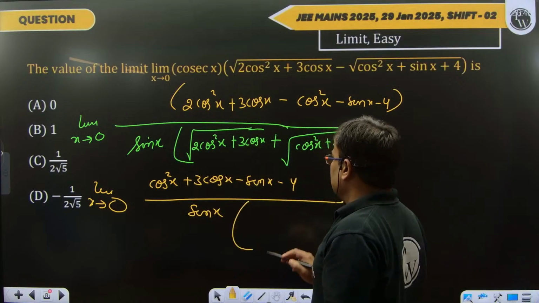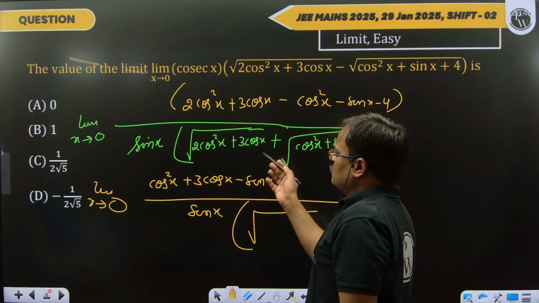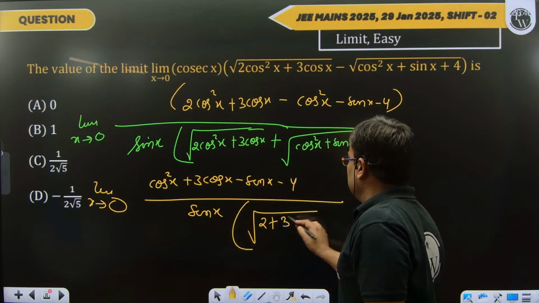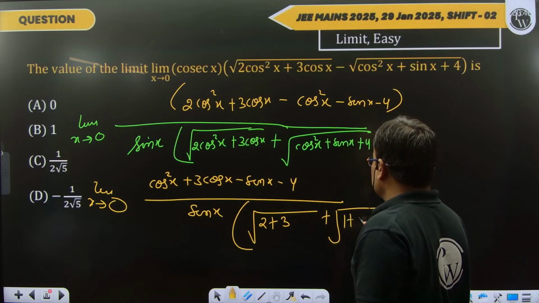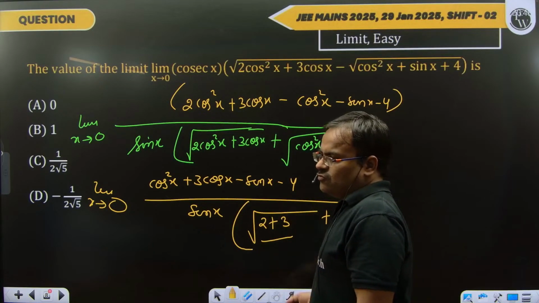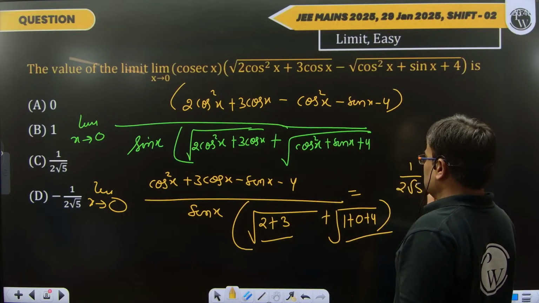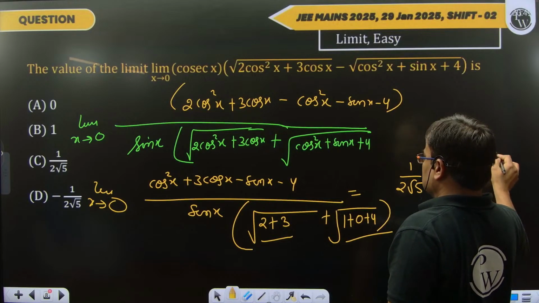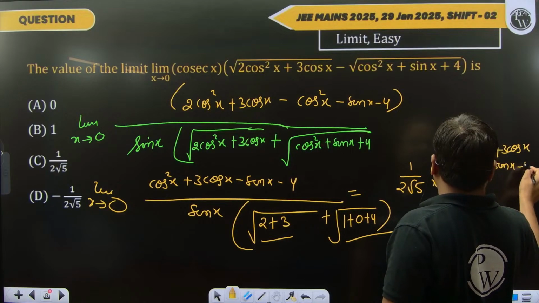So what are you getting as the finite value if you take x as 0? You get root of 2 cos square 0, which is 2, and cos 0 again, then 3. Cos square x again is 1, sin 0 is 0, and this is 4. So you're getting root 5 and root 5, so this is 2 root 5. You can take 1 by 2 root 5 outside, and our limit is x tends to 0 of cos square x plus 3 cos x minus sin x minus 4, over sin x.